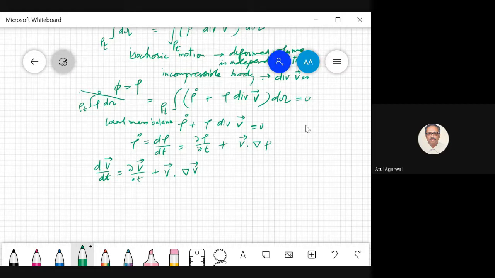So what do you get? Rho dot is nothing but del rho by del t plus v dot gradient of rho plus rho divergence of velocity. Divergence of velocity is this.